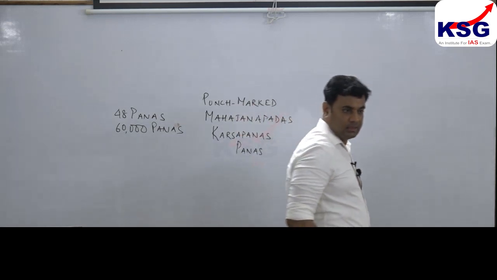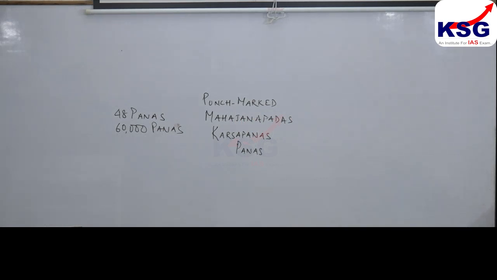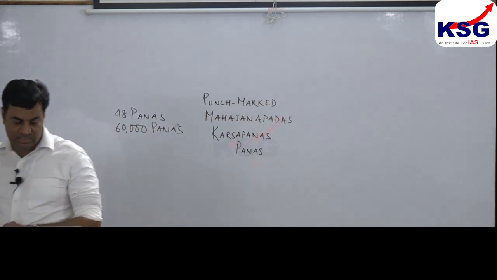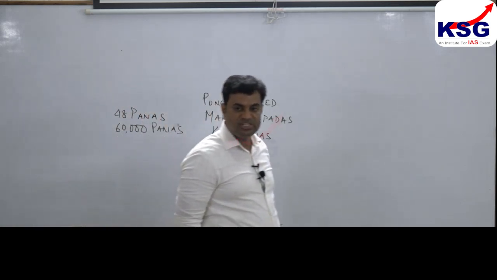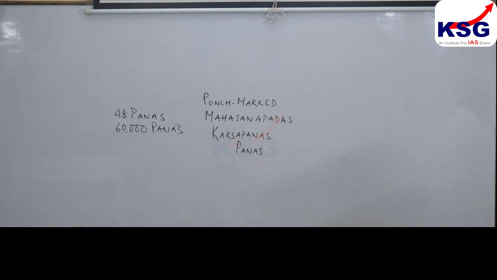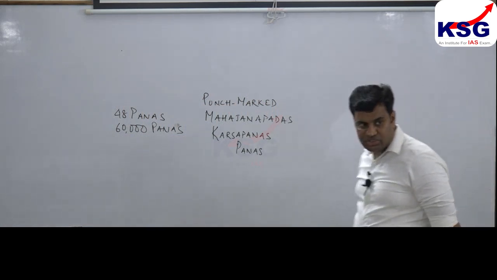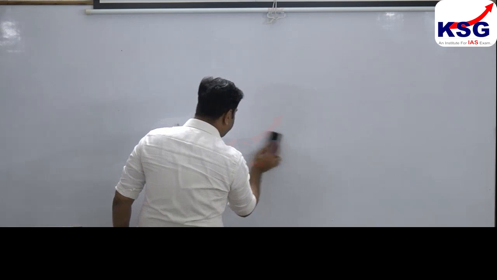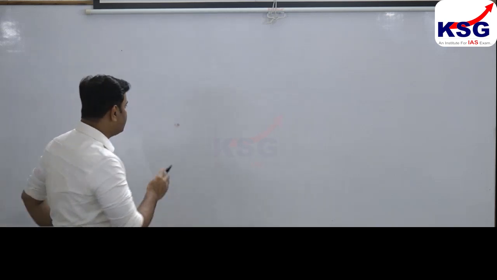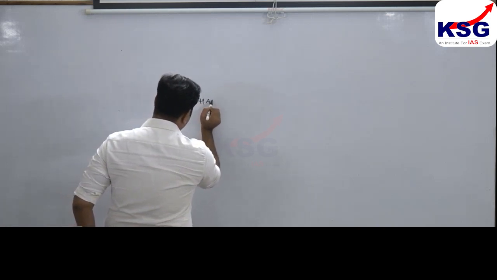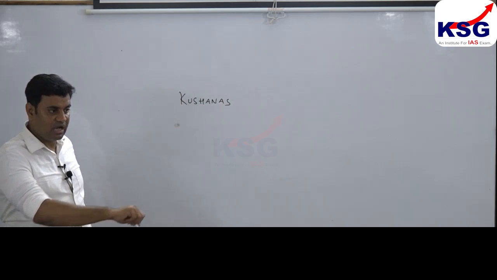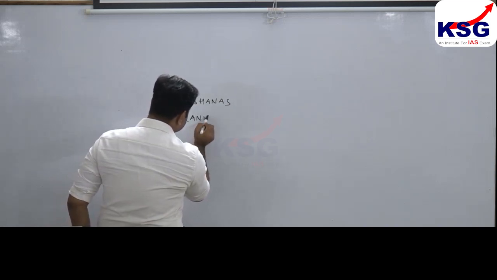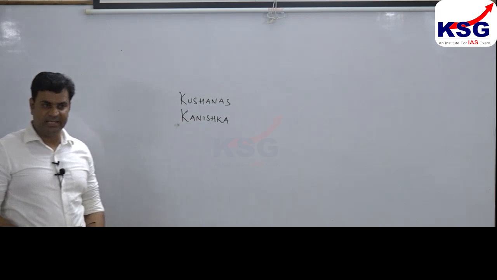The most important contribution to numismatics was given by the Central Asian tribe of the Kushans, in which Kanishka played a major role.